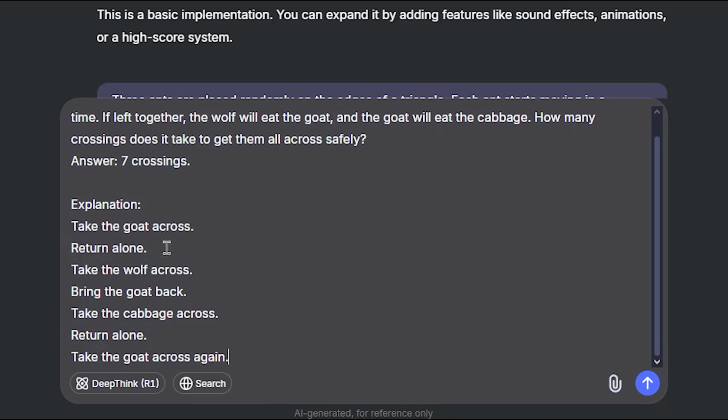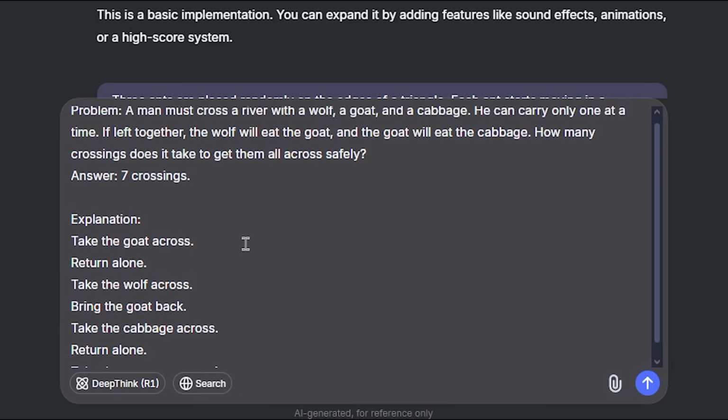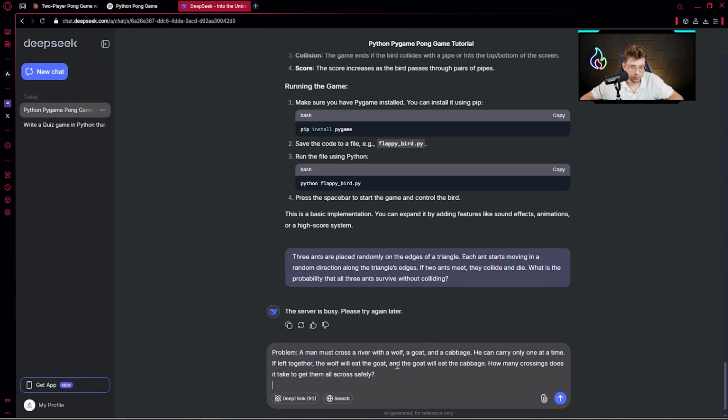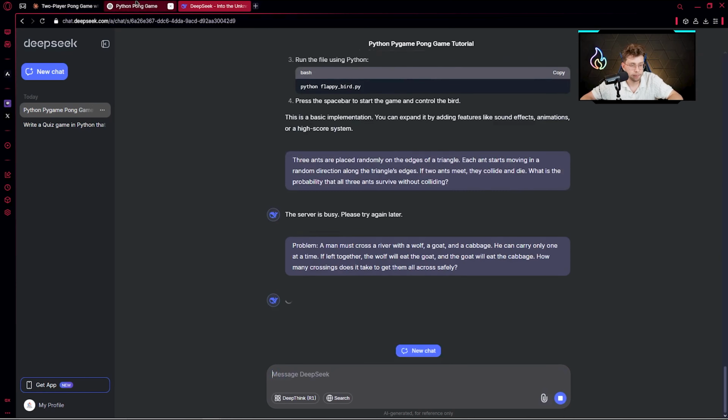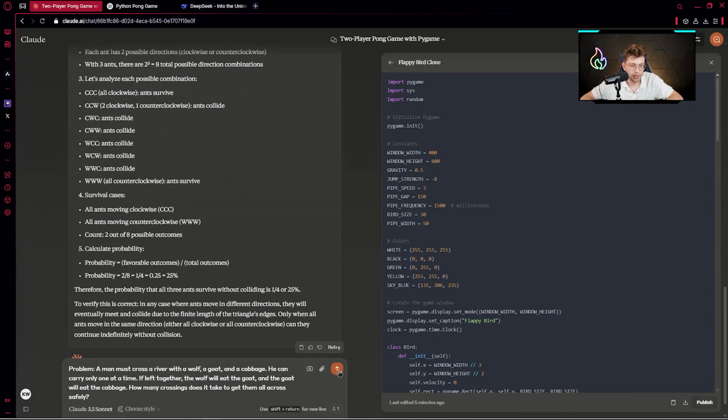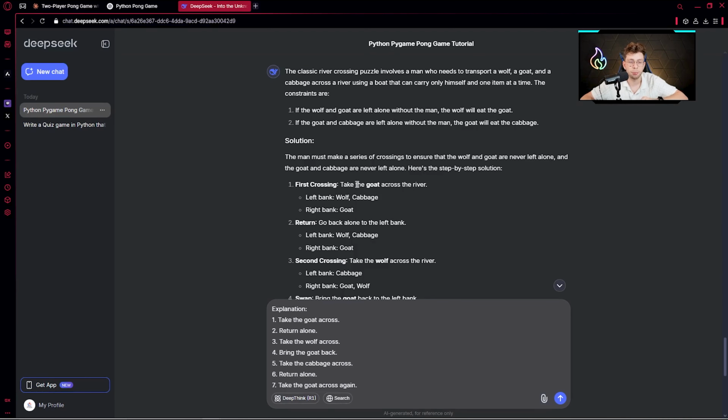So the man must take the goat across, return alone, take the wolf across, bring the goat back, take the cabbage across, return alone, and take the goat across again. So this is the answer. Now let's delete it for now and simply provide the problem to DeepSeek, ChatGPT, and Claude AI. Firstly, let's see the reasoning process of DeepSeek.